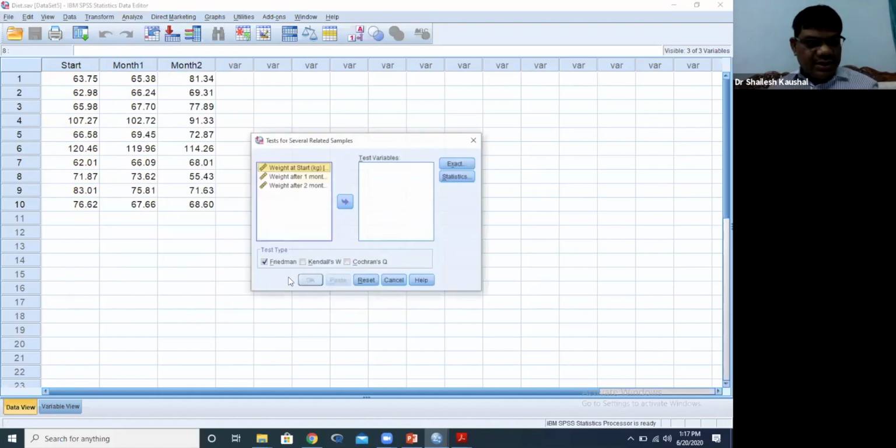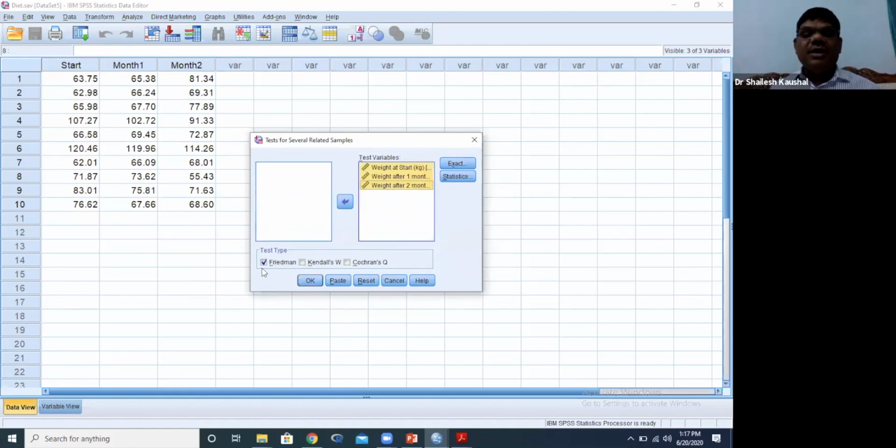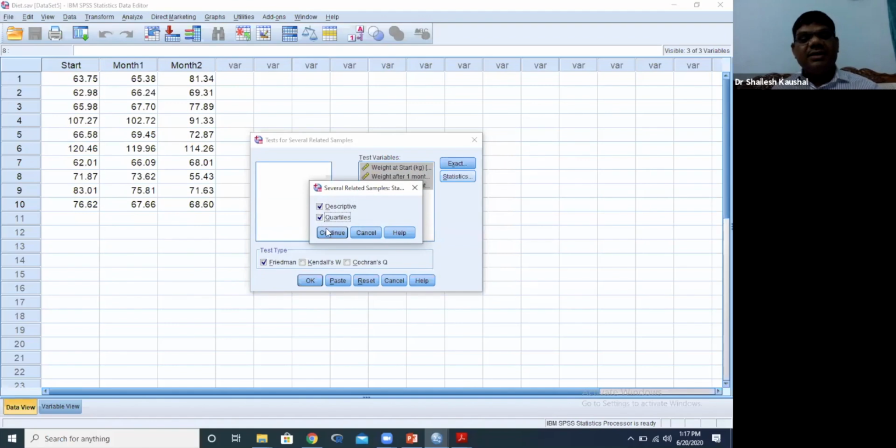It is very easy. We will select all 3 variables and then transfer. By default, Friedman, you can see here, and statistics, descriptive statistics, quartile, then continue, and then OK.